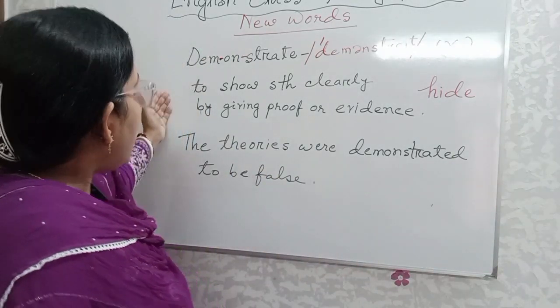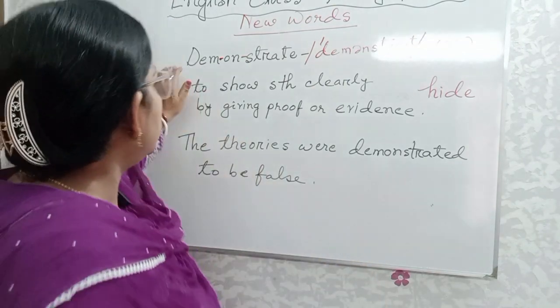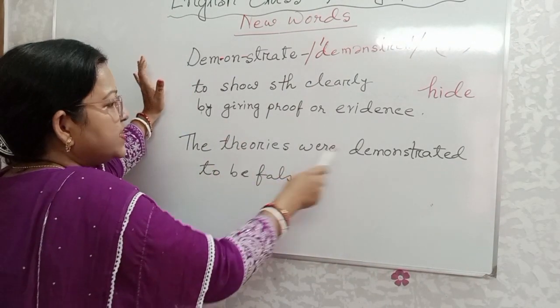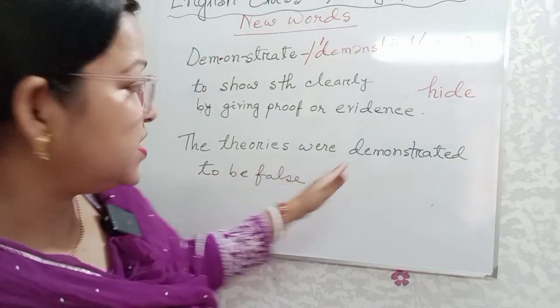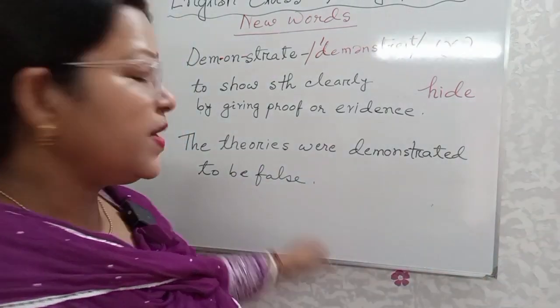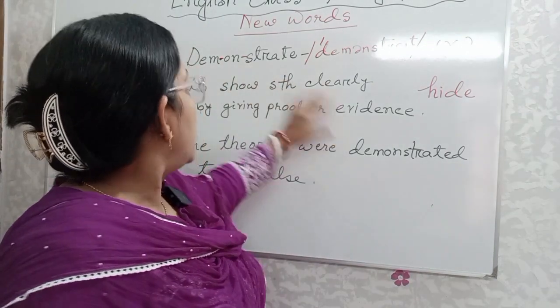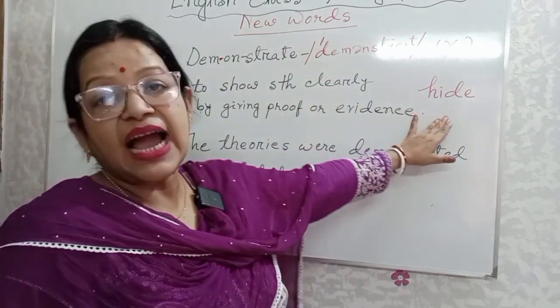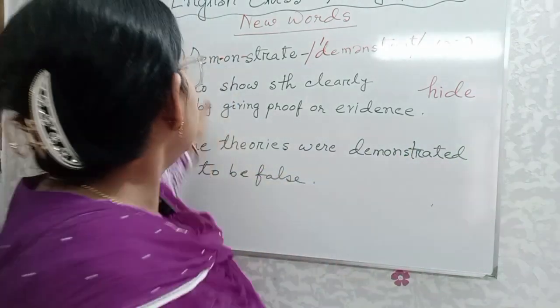And how can we make sentence with the help of this word? The theories were demonstrated to be false. What is the antonym of the word? The antonym of demonstrate, hide. Okay, hide is the antonym of demonstrate.